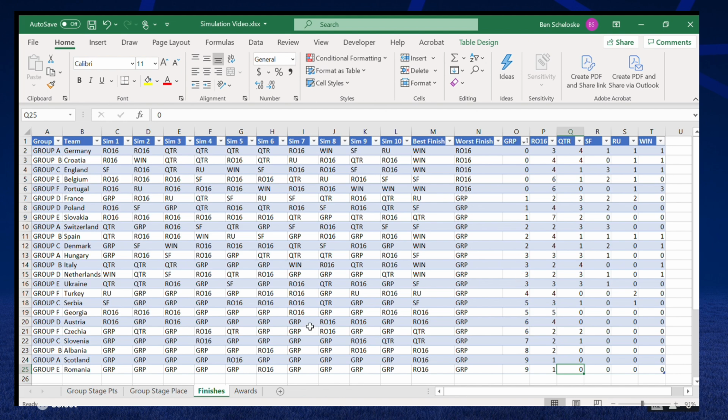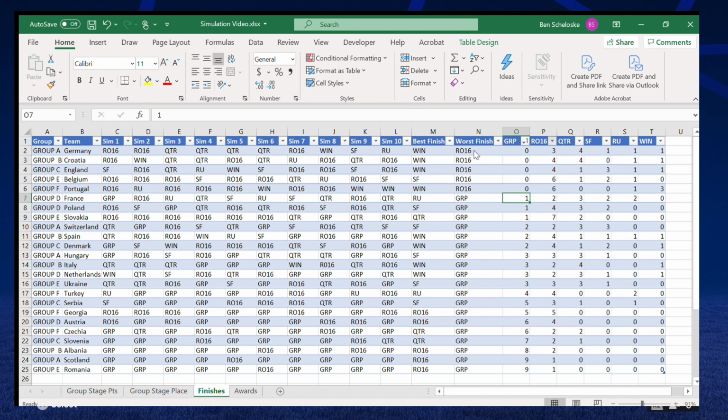Obviously, most teams did get grouped at one point. And I would say if we're looking at the shocks for who got grouped, the biggest shock is probably Austria getting grouped 6 times out of 10, so more than half. You would really expect Poland to be in there quite low, but Poland were only knocked out in the group stage once, and that was in the 3rd simulation we did. So very impressive for them. And France, obviously, in the first simulation we did got knocked out, but apart from that, did not manage to get knocked out in the group stage a single time.